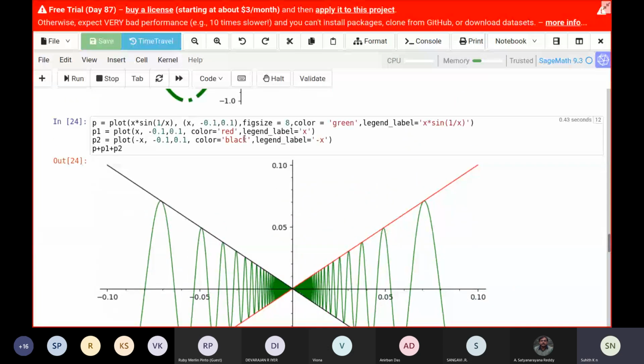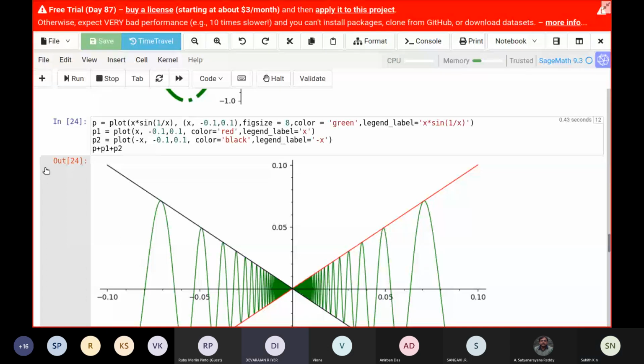One wants to see the code. That is how you do it. This partially answers Ruby's question on how to change colors individually. I've done it separately so I can give each a color. So is this fine? Deva, any question?